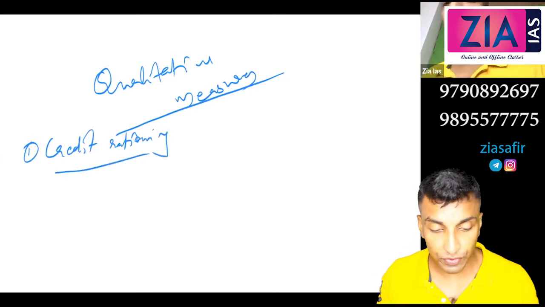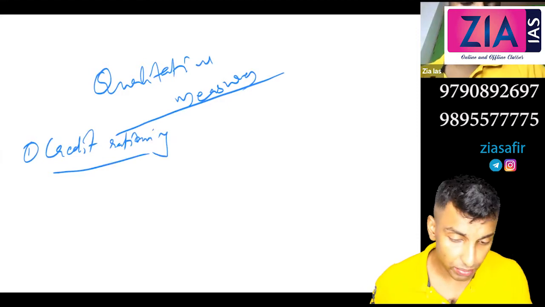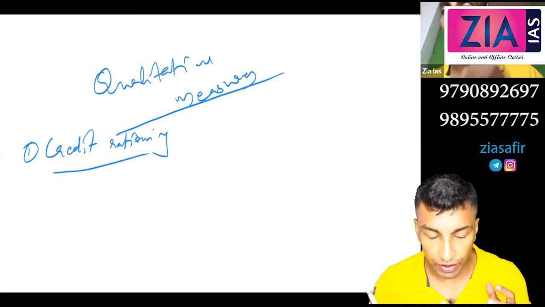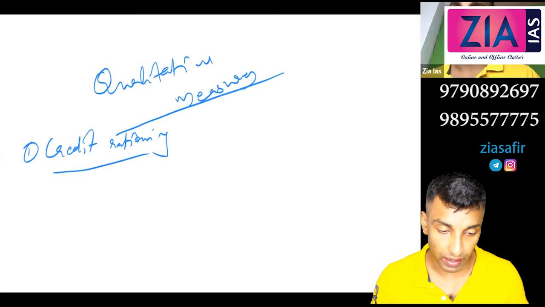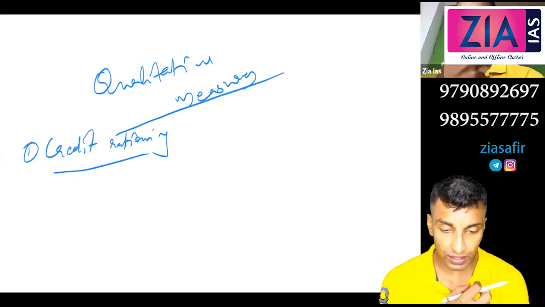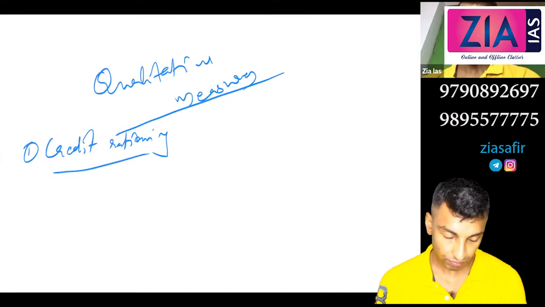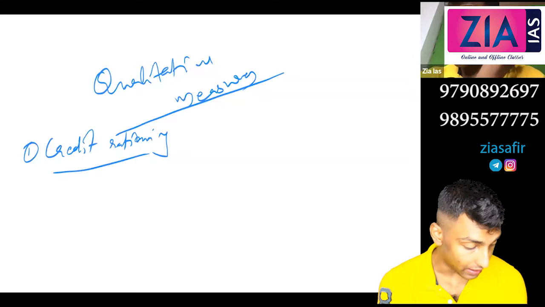See, what is the difference between quantitative and qualitative measures? Quantitative measures, if you see, will affect the overall money supply. But when it comes to qualitative measures, it will affect a particular sector. Okay, so it will be sector wise. So you can say the first one, credit rationing.